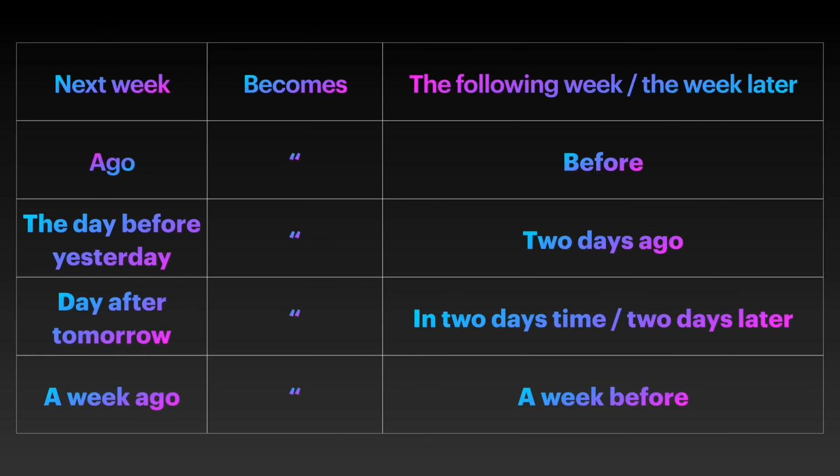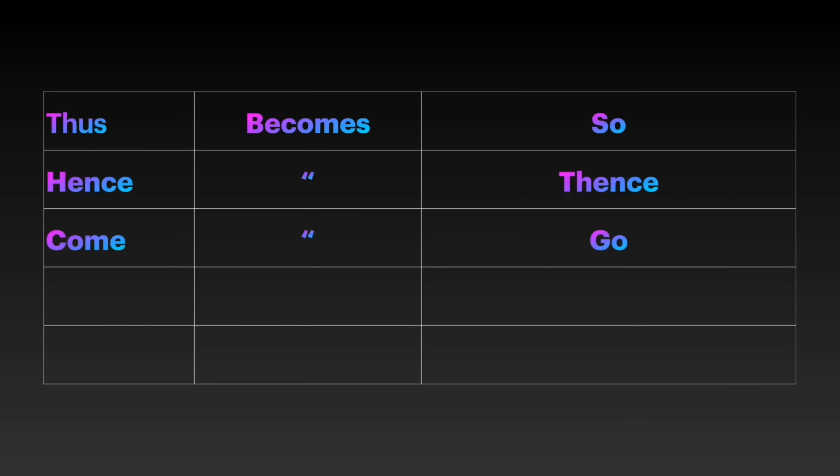Next week becomes the following week or the week later. Ago becomes before. The day before yesterday becomes 2 days ago. Day after tomorrow becomes in 2 days time or 2 days later. A week ago becomes a week before. Similarly, thus becomes so, hence becomes thence, come becomes go.